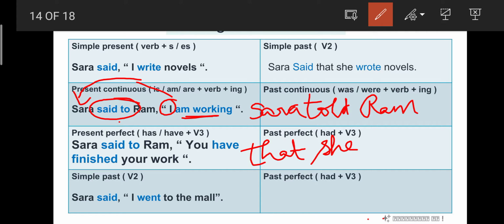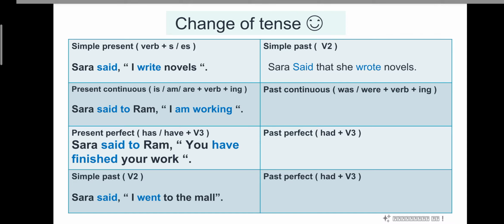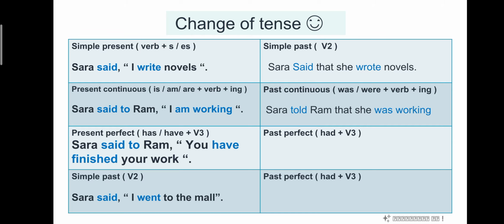Okay, am working. Looking at the verb, we can say that it is in present continuous tense. While changing into past continuous tense, it will become was or were plus verb-ing. So she, am working will become was working. Very good. For he, she, it, we will use was, and for other pronouns we will use were. Here only she is given, so we will use was working. Wonderful children, wonderful. So the answer is Sarah told Ram that she was working.